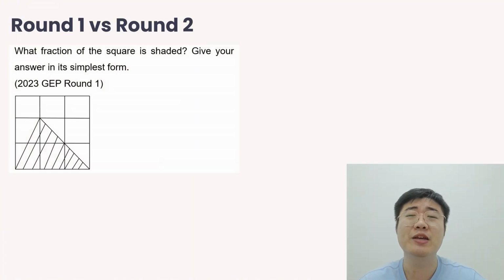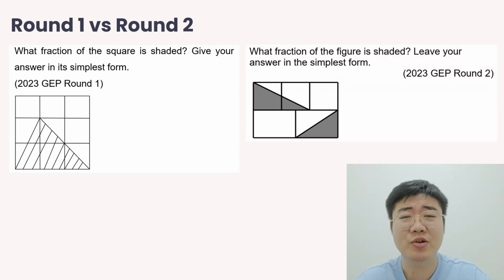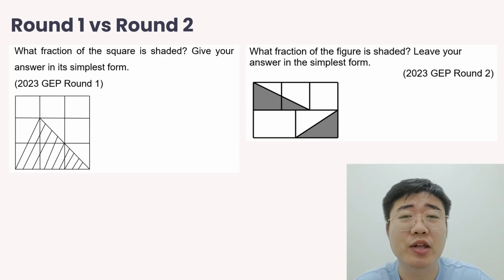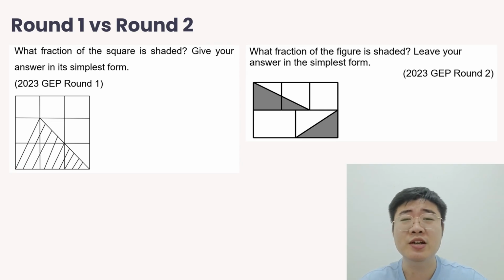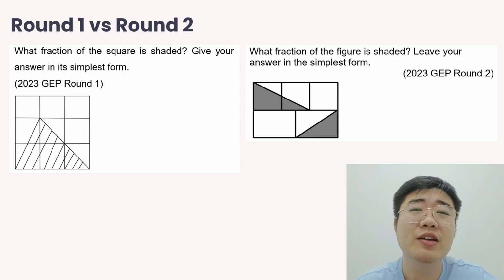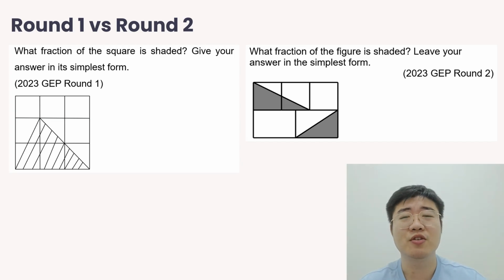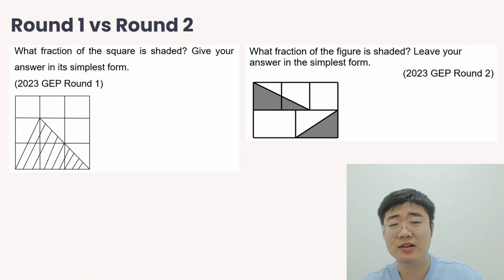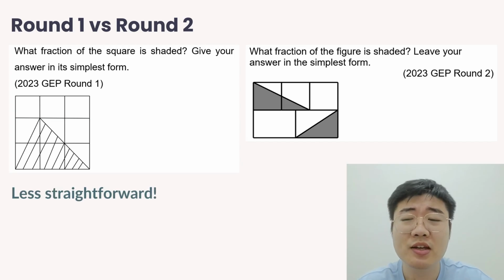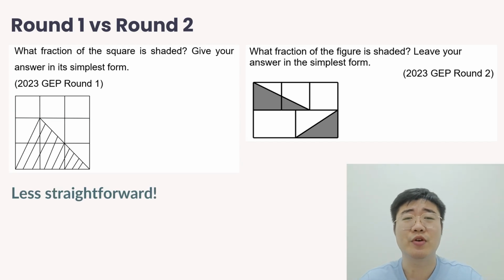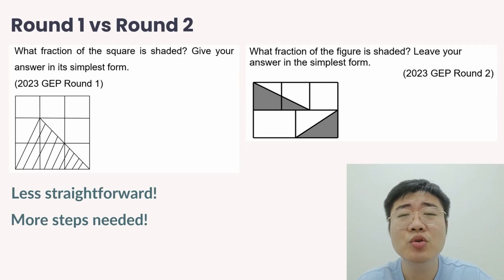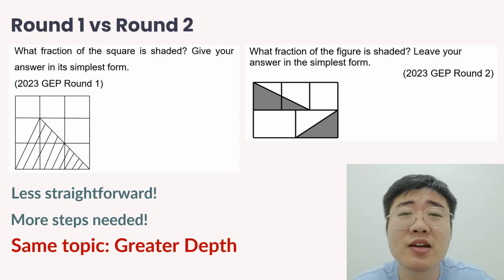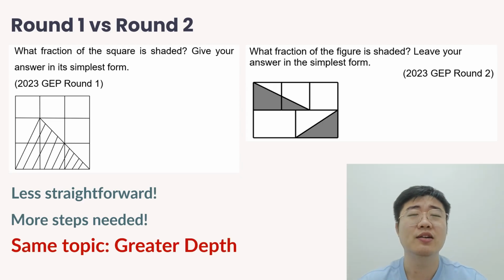So about those questions of the same topic, let's take a look at some examples. Now you can see that both questions here are about fractions. In the first question, it's already cut into equal parts, so we can express the fraction directly. But for the second question, you see the 5 small rectangles are not equal to each other. So additional steps are needed here. So from here we can see that the round 2 questions are less straightforward. More steps are needed. So even though it's about the same topics, they are testing us to a greater level.